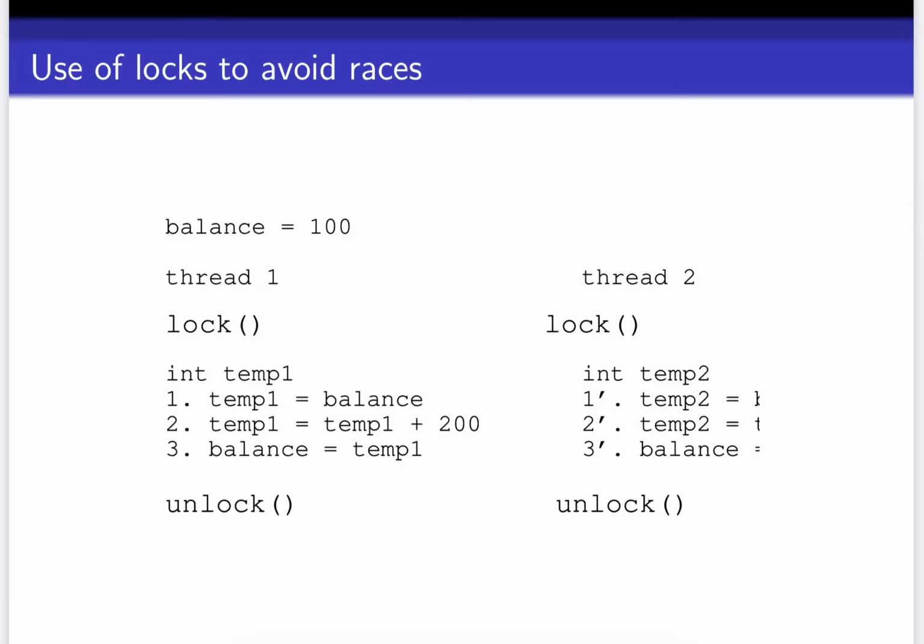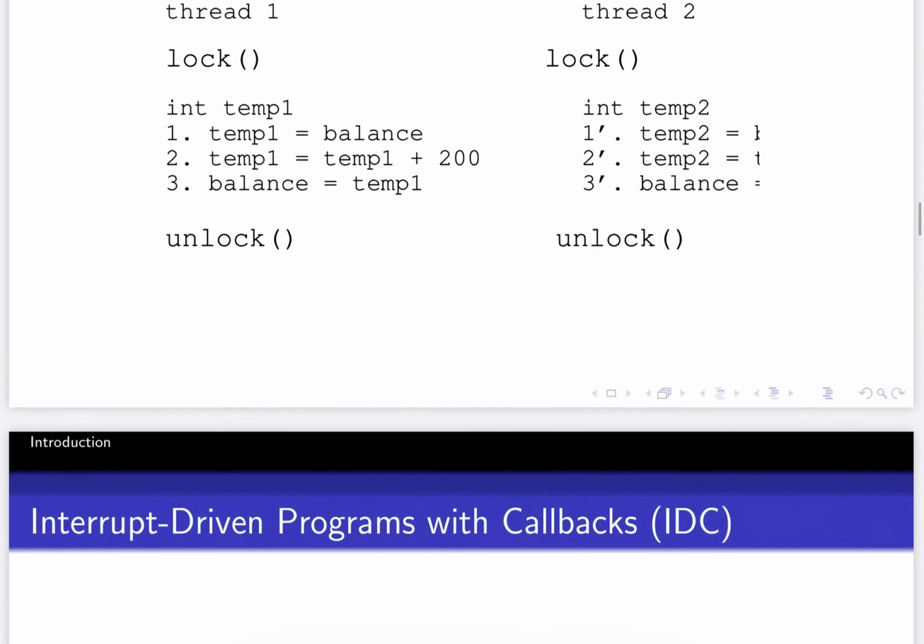to ensure that when thread 1 begins, the lock is held and all the three statements of thread 1 are executed and the lock is released, after which thread 2 could begin, which holds its own lock, executes all its statements and releases the lock.